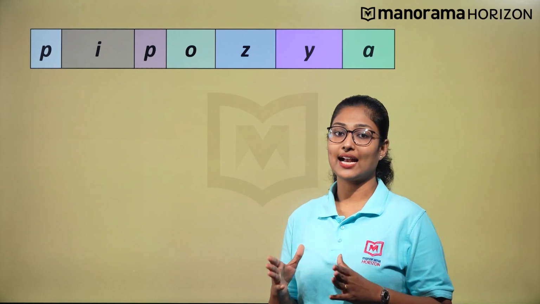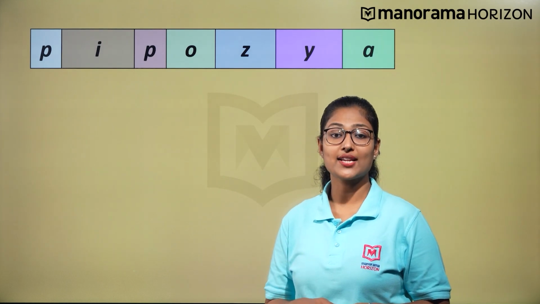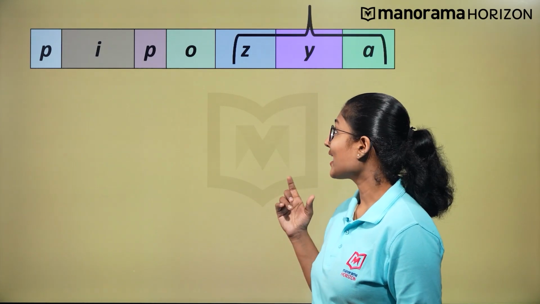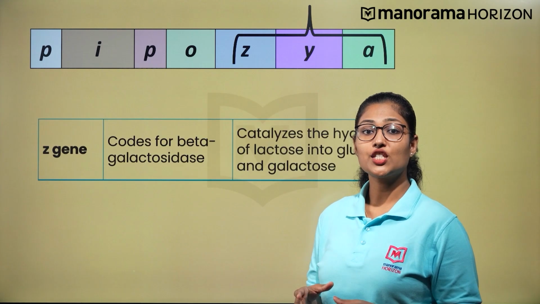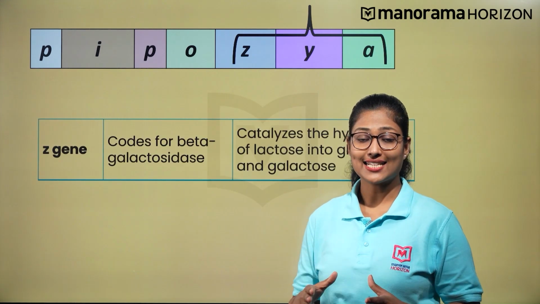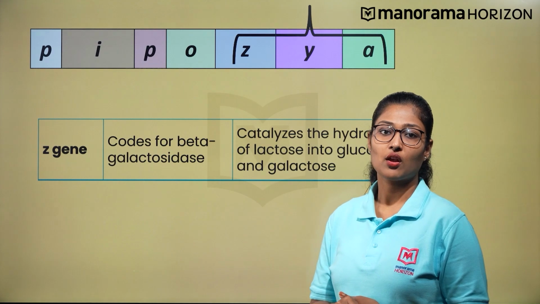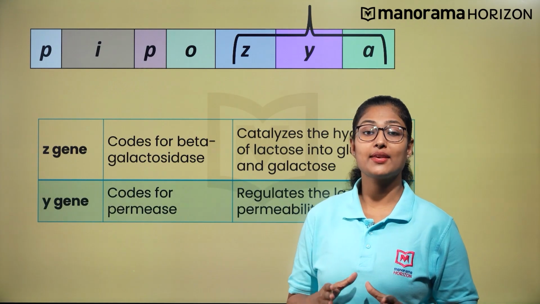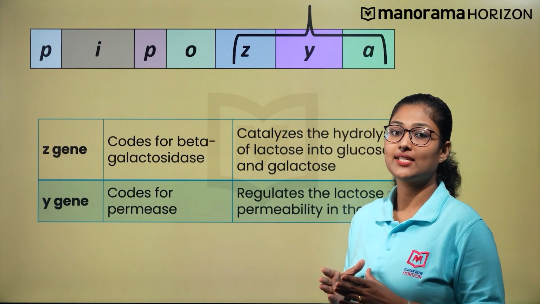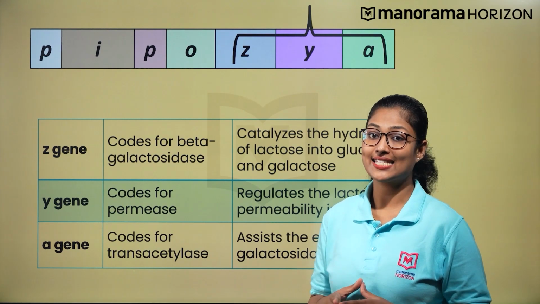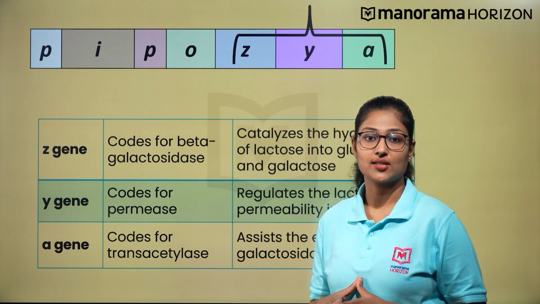Now, let us check the unit of a Lac Operon. Lac refers to the lactose in the Lac Operon. The unit comprises three structural genes, that is Z, Y and A. The Z gene codes for beta-galactosidase, which catalyzes the hydrolysis of lactose into glucose and galactose. The Y gene codes for permease, which regulates the lactose permeability in the cell. And the A gene codes for trans-acetylase and assists the enzyme beta-galactosidase.